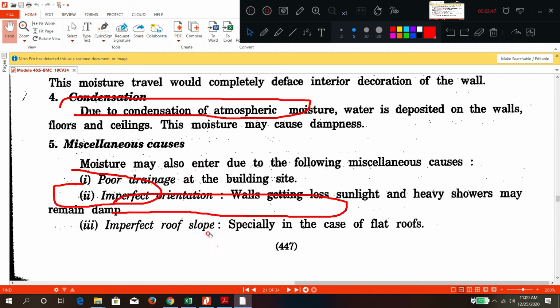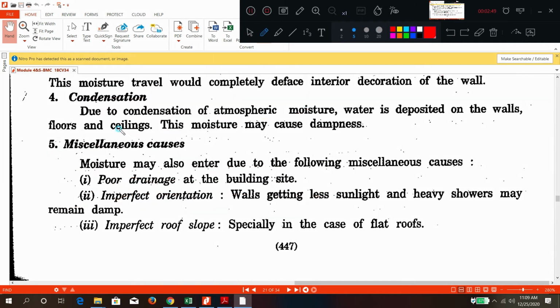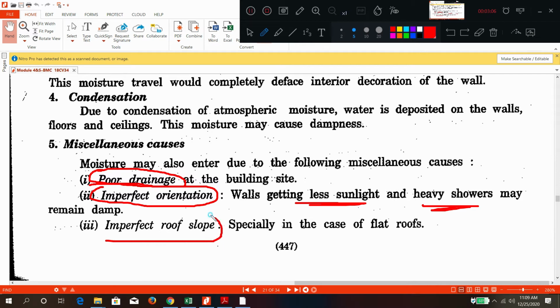What are the other causes? Poor drainage. You are not providing sufficient pipeline. Imperfect orientation of the building, such as less sunlight, heavy showers. If these are the conditions, dampness will come. Imperfect roof slope. Generally it is there in the flat roof.